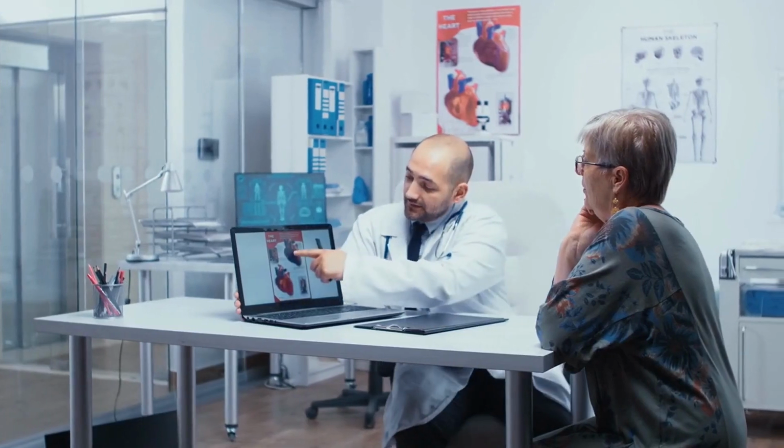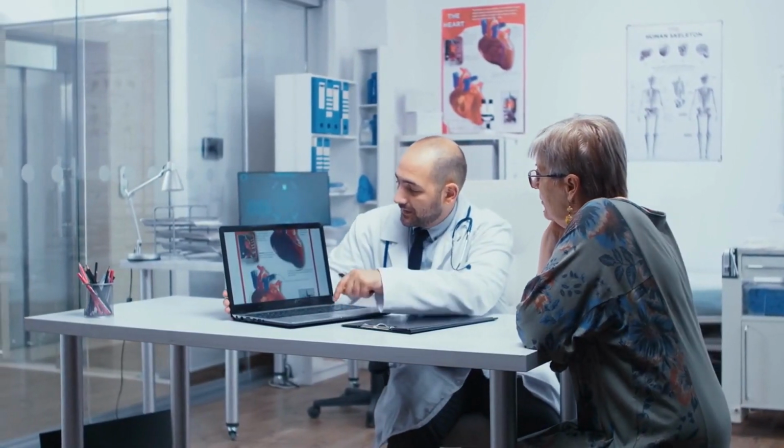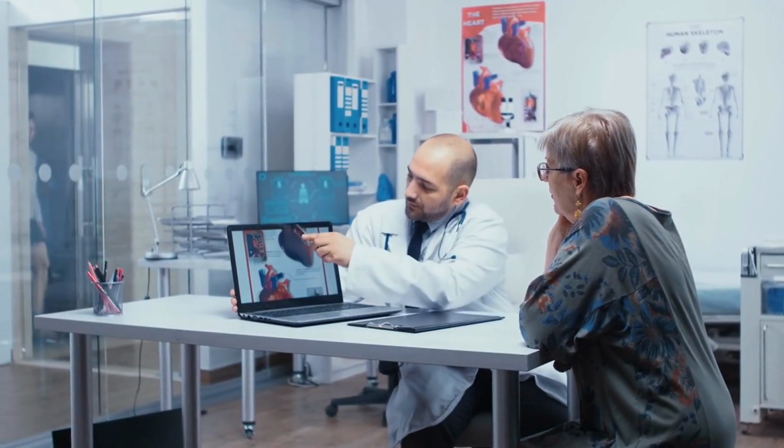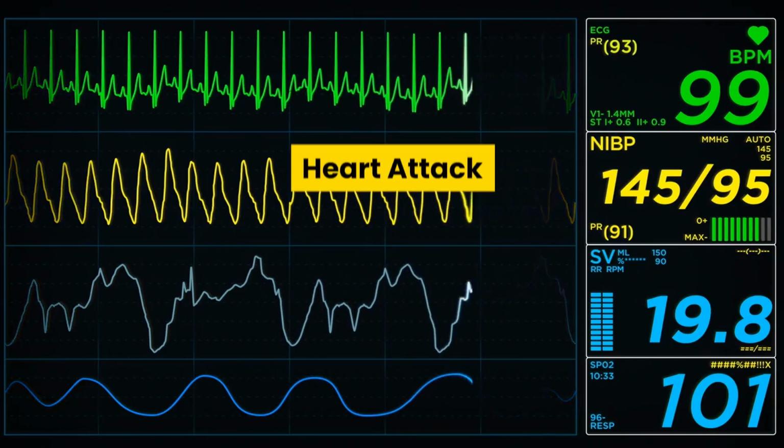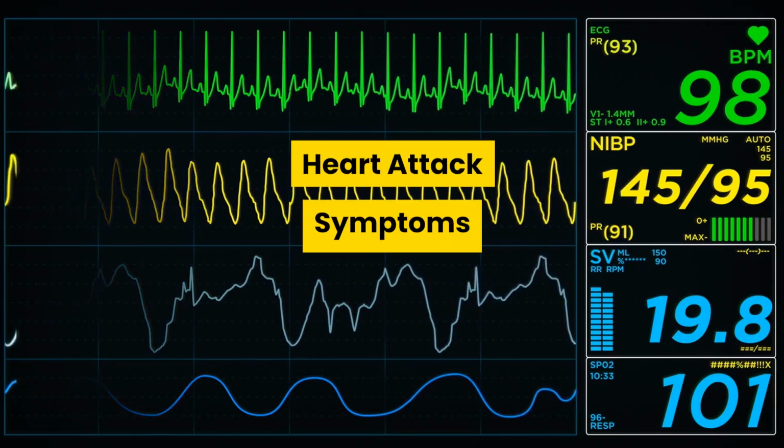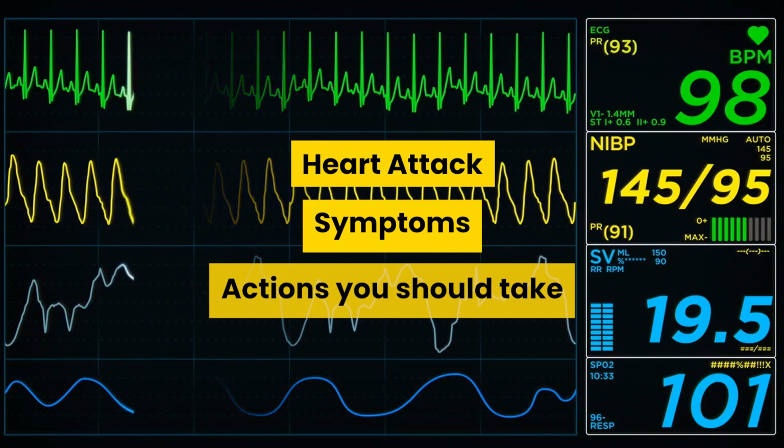Heart disease doesn't discriminate. It affects men and women of all ages, races, and backgrounds. That's why it's important for everyone to understand the risk factors for myocardial infarction, the leading cause of death in the United States. In this video, we'll be discussing the different types of heart attacks, the symptoms to look out for, and the actions you should take in the event of an emergency.